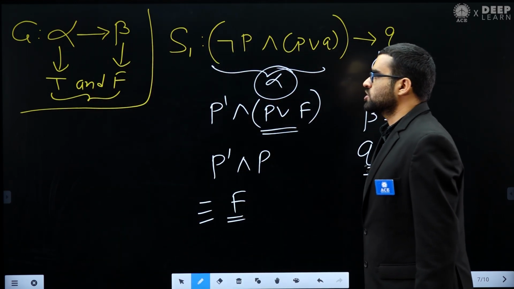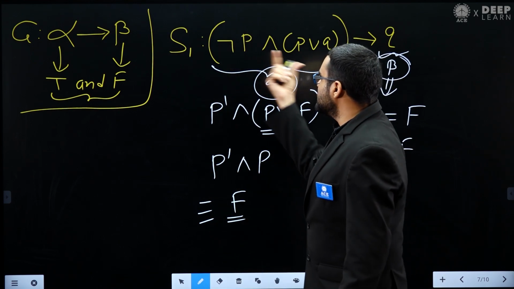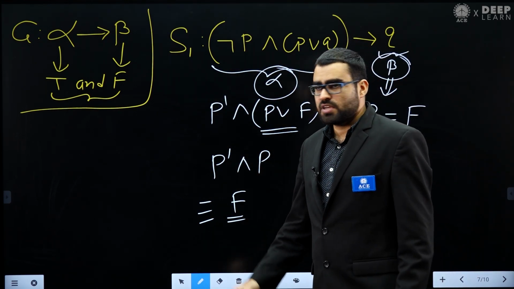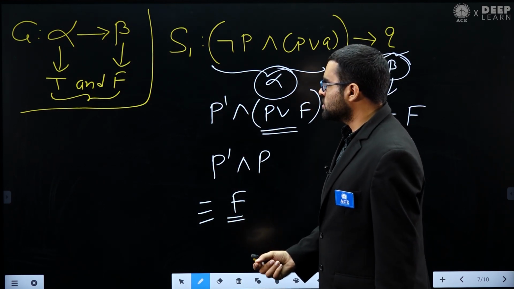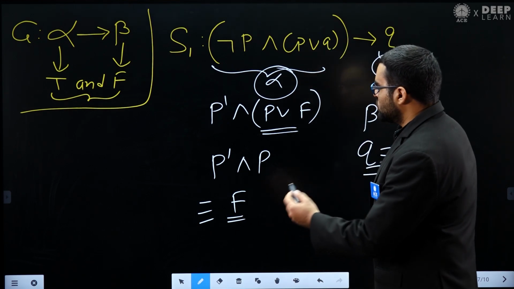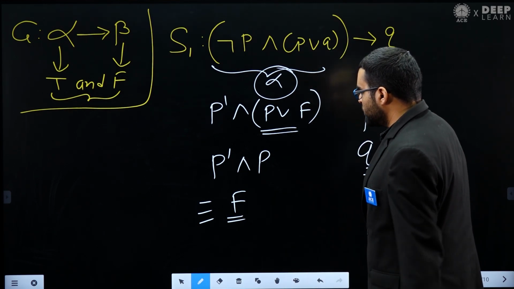If this case is not possible, then this implication statement also cannot become false. So this implication statement is never false. Hence we can say this implication statement is always true. Okay, so this is how you can solve it. So very easy method you can see.